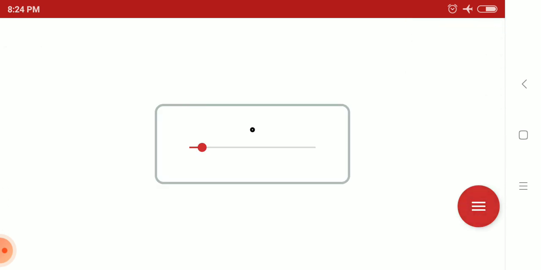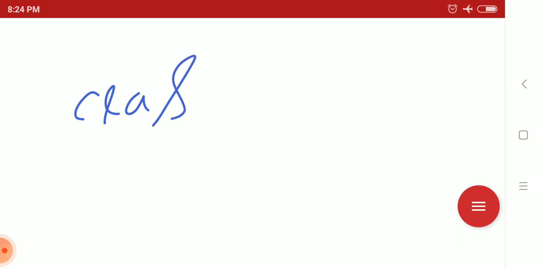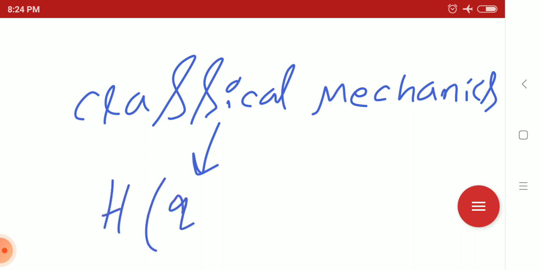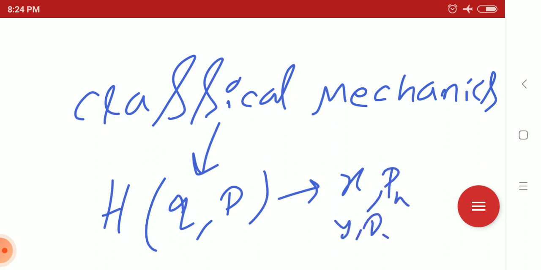When we discuss classical mechanics, what do we discuss? We discuss that the Hamiltonian is a function of position and momentum. And in classical mechanics, we draw the phase space trajectory: x, p_x, y, p_y, z, p_z.